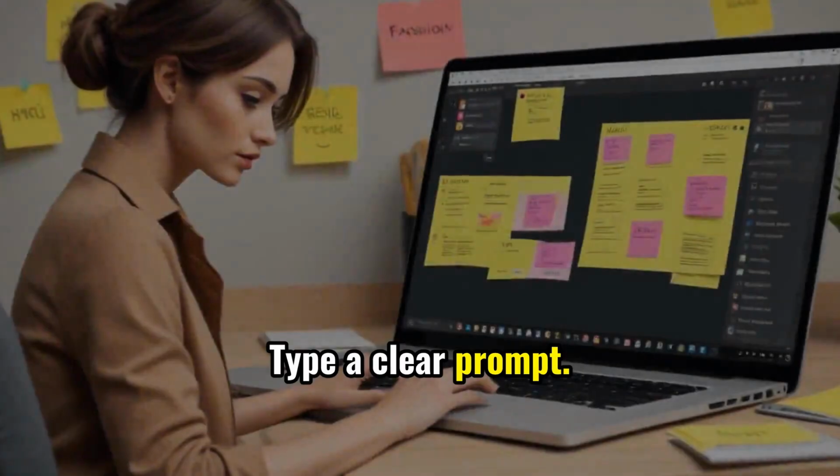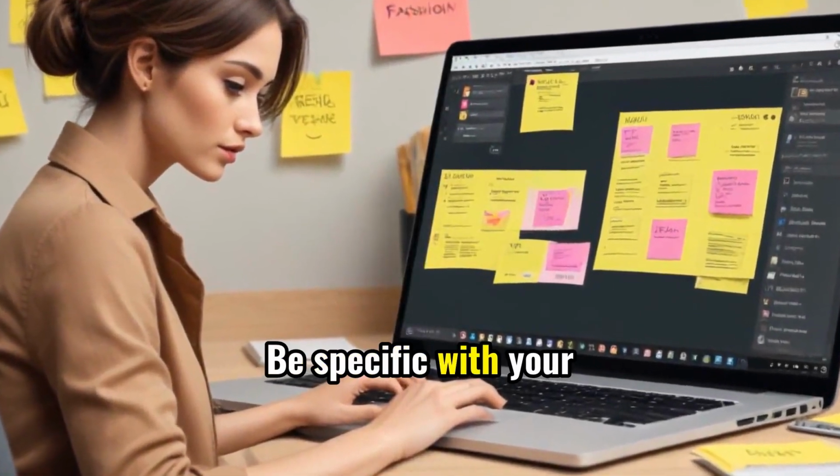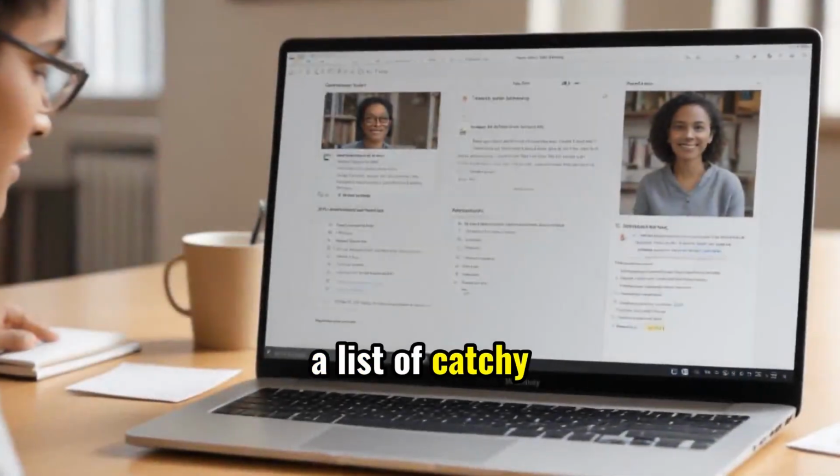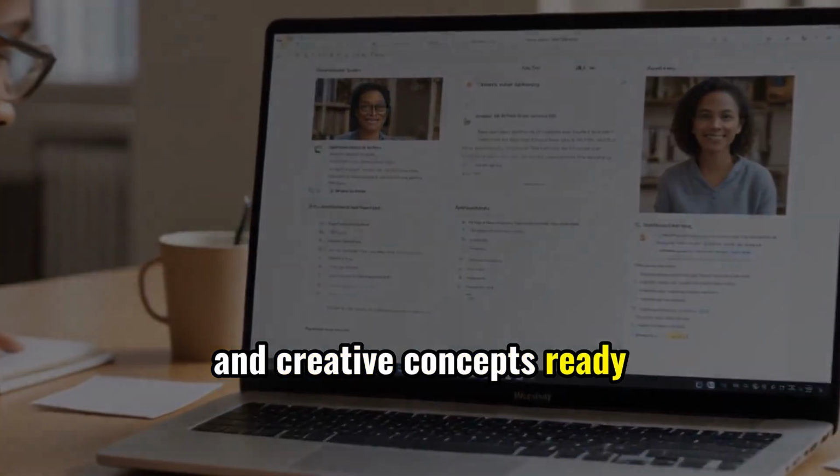Type a clear prompt: "Give me 10 viral reels ideas for fashion." Be specific with your topic and desired format. Watch as AI delivers a list of catchy hooks, viral challenges, quick tips, and creative concepts ready to use.